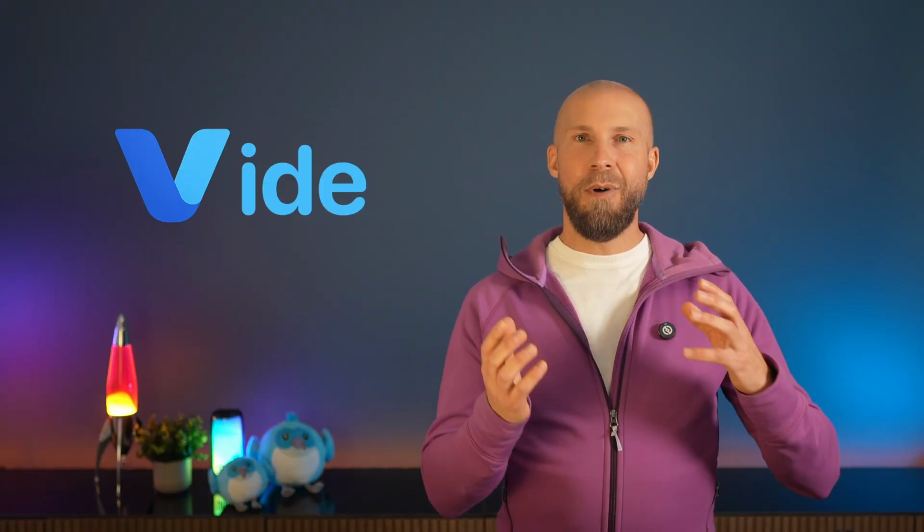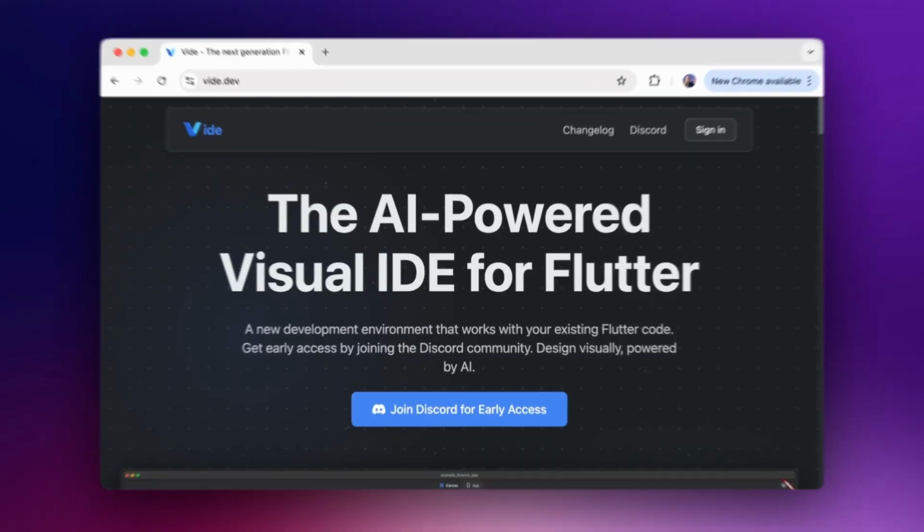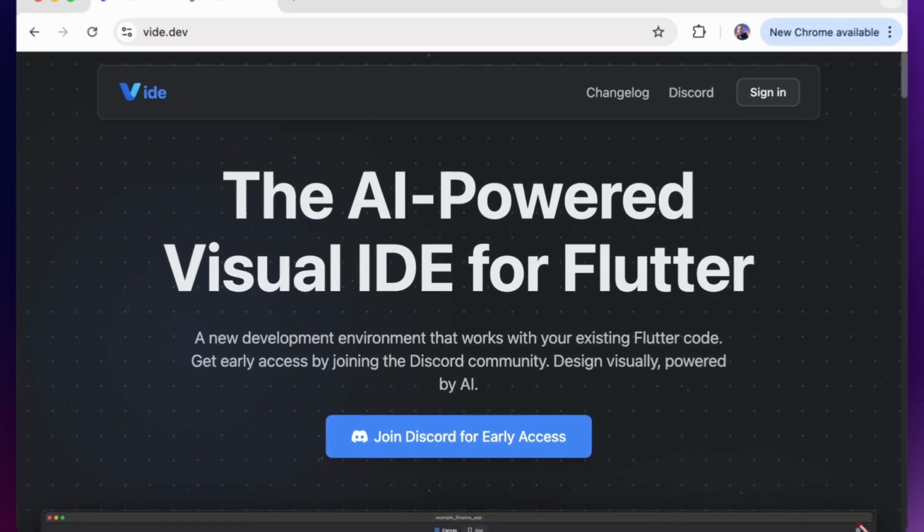Speaking of AI, Norbert Kozsir has launched an intriguing project called Vide. He calls it a Flutter AI IDE. Although it's still early in development, the demo looks very promising. Definitely worth checking out if you're interested in AI-powered development.